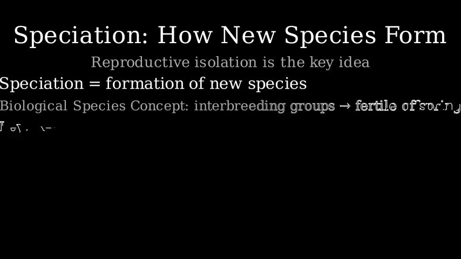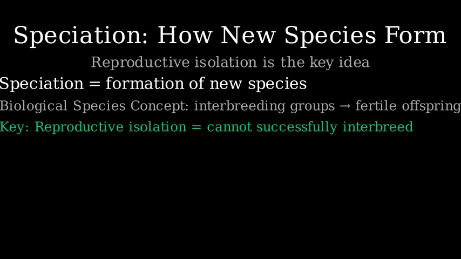In this lesson, we will build an intuitive picture of speciation, the process by which new and distinct species form during evolution. A quick definition: speciation is the formation of new species. Under the biological species concept, a species is a group that can interbreed and produce fertile offspring. Speciation is complete when two groups can no longer successfully interbreed, that is, when they are reproductively isolated.